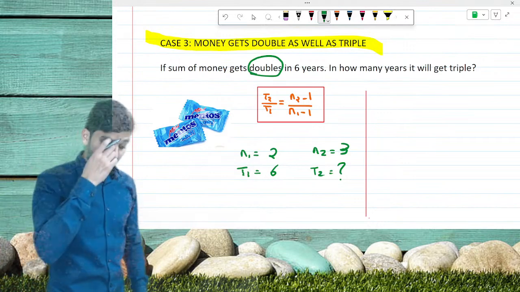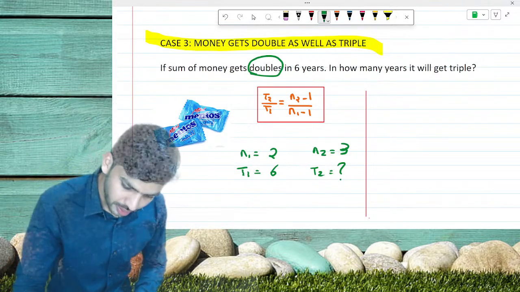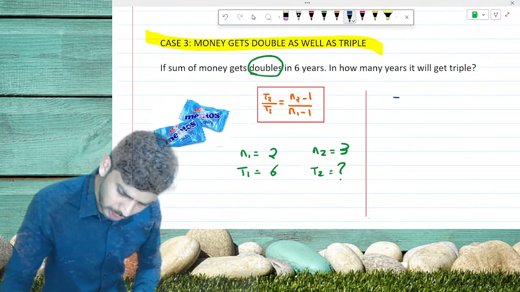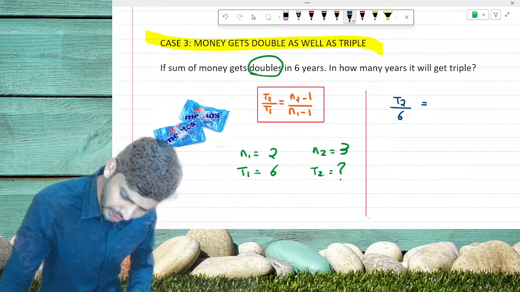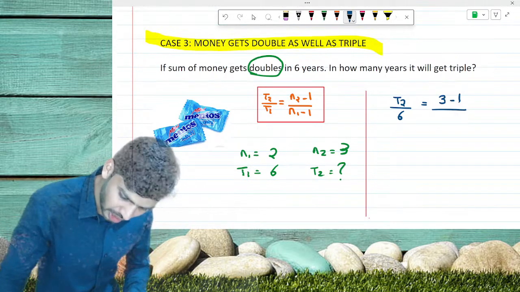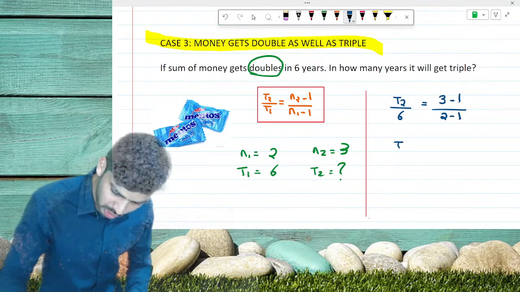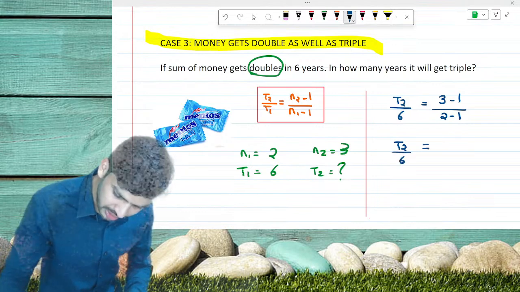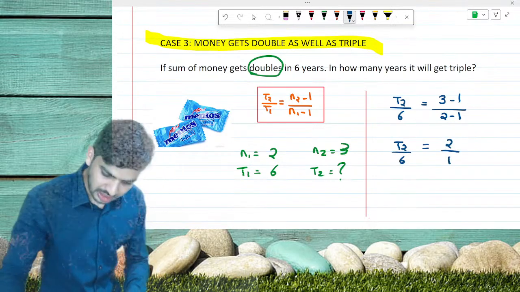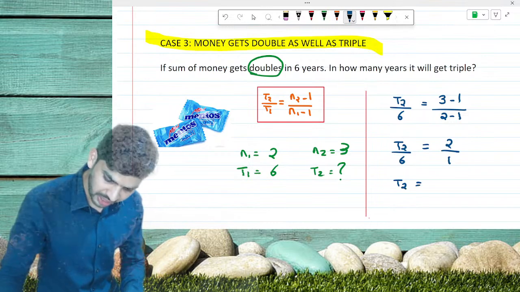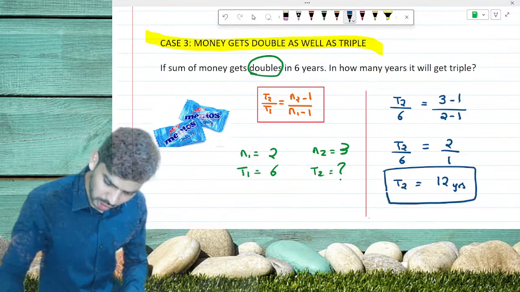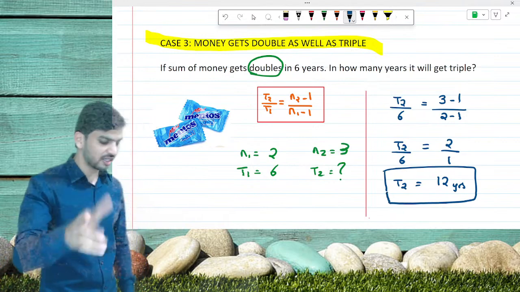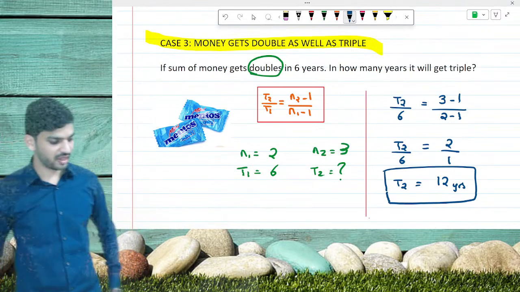So it comes out to be T2 is unknown to us, T1 is 6, is equal to N2 is 3 minus 1 upon 2 minus 1. So it becomes T2 upon 6 is equal to 2 upon 1. Directly by cross multiplication we get 6 twos are 12 years. So it means in 12 years it is going to get tripled. Very good.